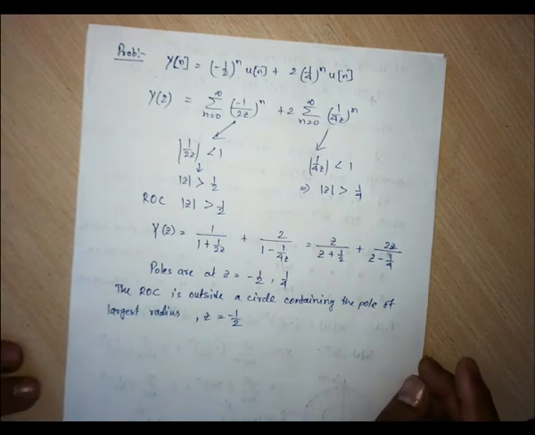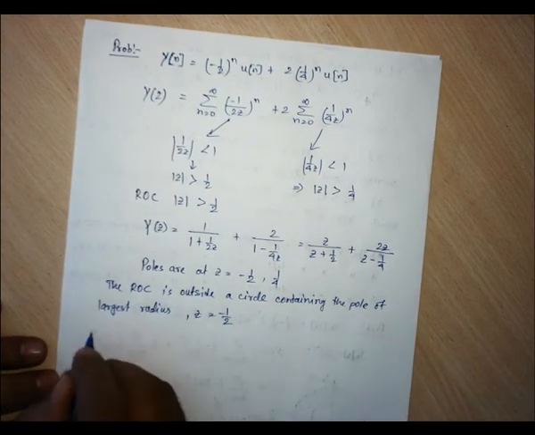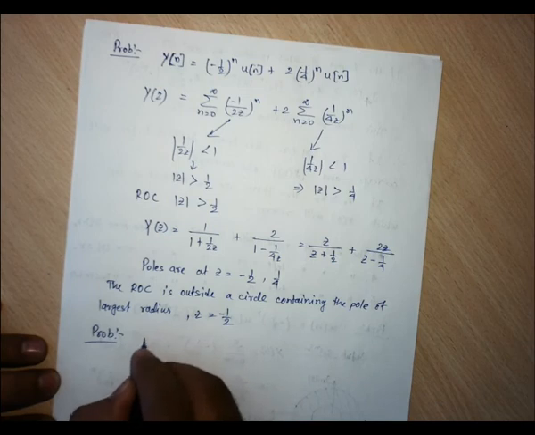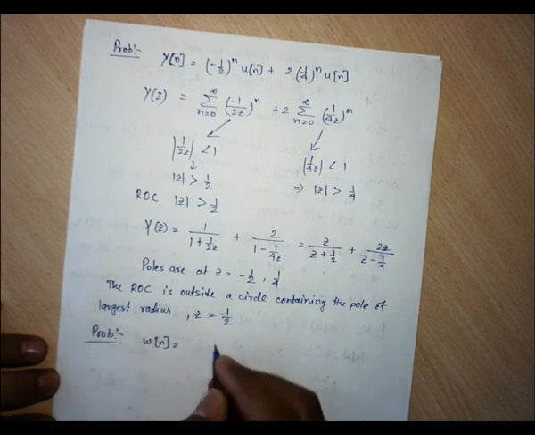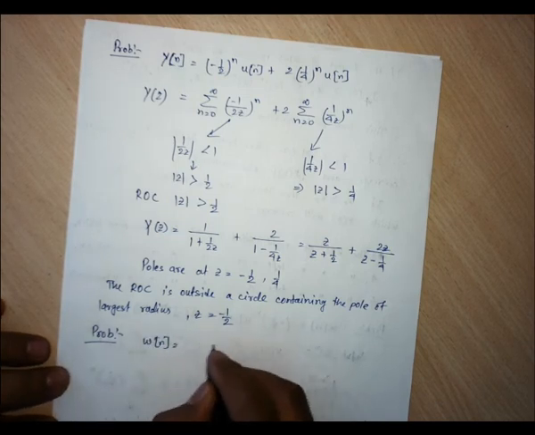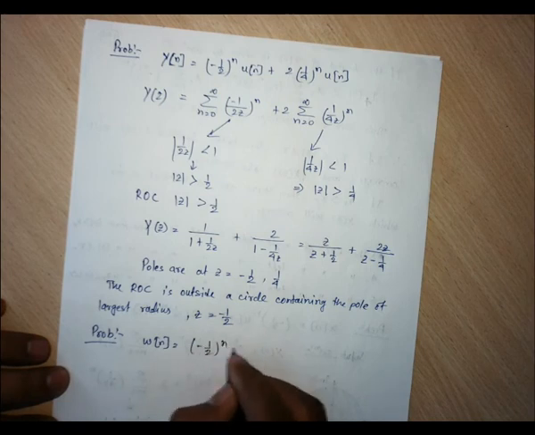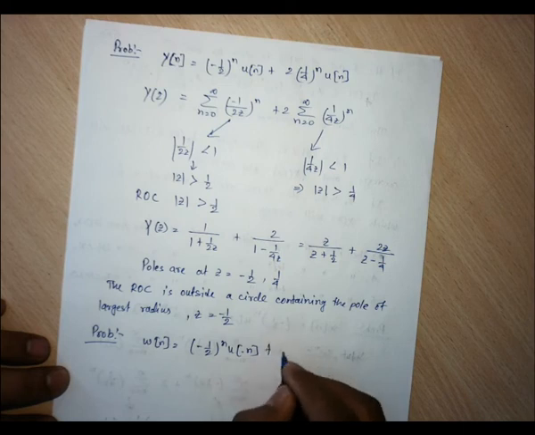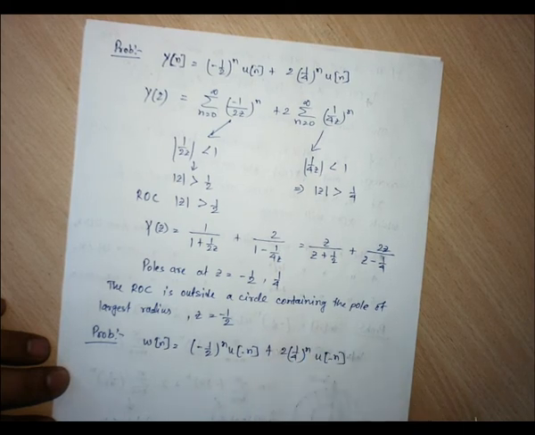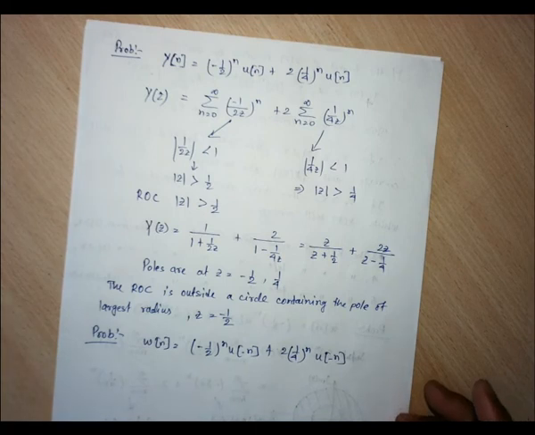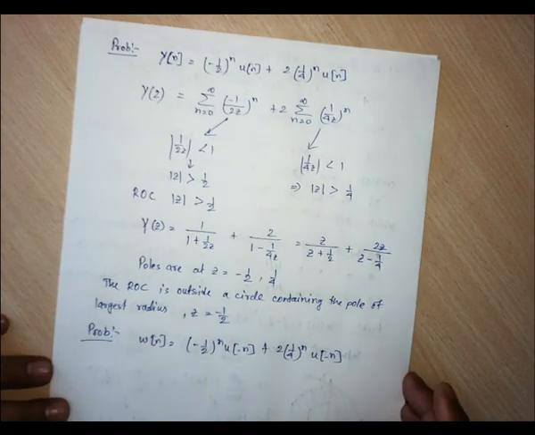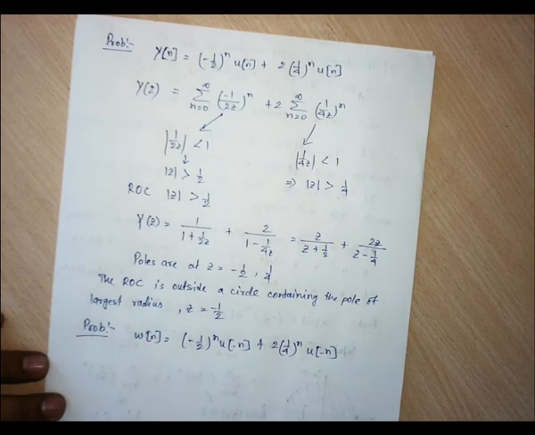Now for the same expression, another signal is given on the left hand side, that is, w of n equals minus half to the power n u of minus n, plus 2 into 1 by 4 to the power n u of minus n. Both of these two signals are lying on the left hand side.